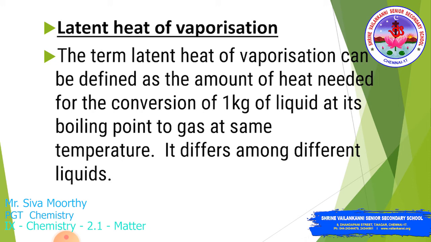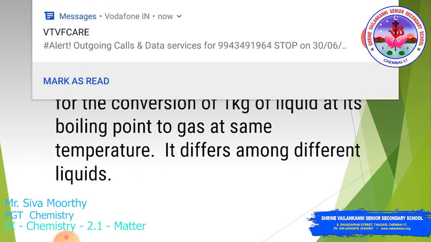It differs among different liquids. Water has a different latent heat of vaporization, oil has a different one, and hydrocarbon compounds like fuel, petroleum, diesel and gases also have different latent heats of vaporization. So it differs among different liquids.